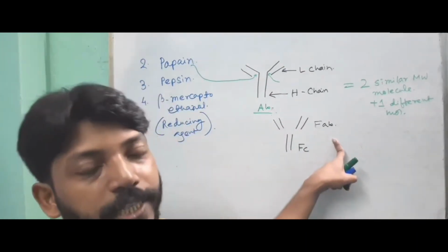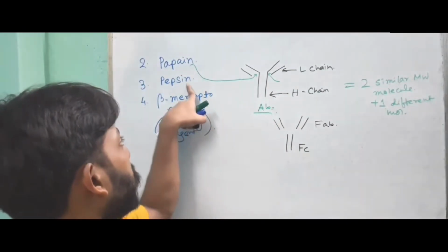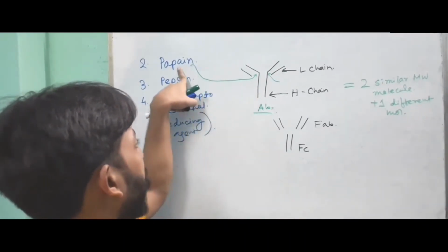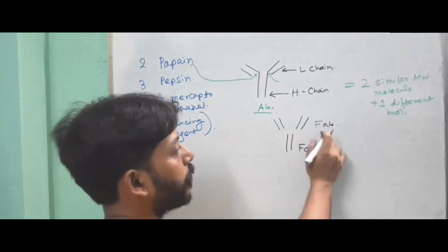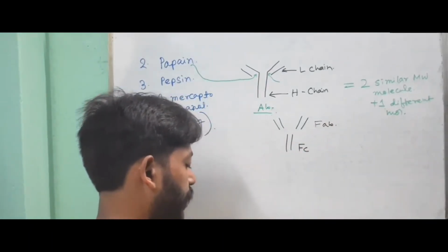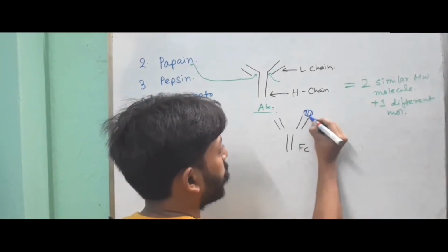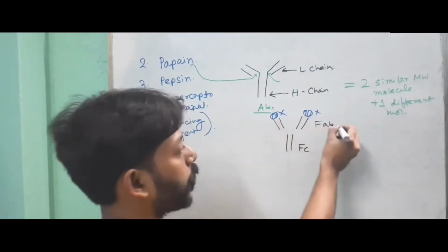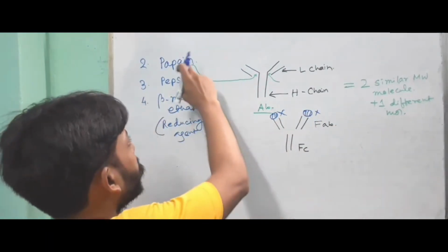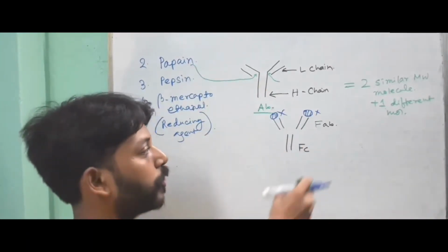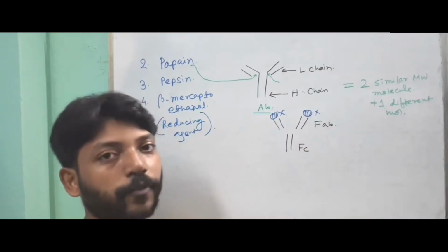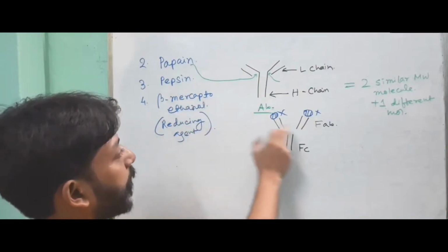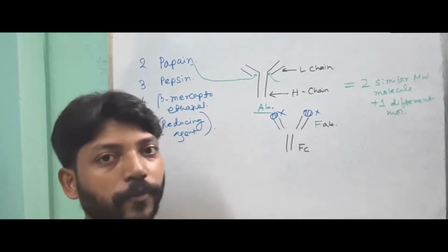This Fab region, or antigen binding region, was known by performing the experiment of digesting with pepsin, because when we digest the antibody with papain, the two fragments produced, called Fab, cannot bind with antigen. You have to remember this. Both of these Fab fragments cannot bind with antigen in this condition. So by performing the papain experiment, scientists could not know that this region is responsible for antigen binding. But by performing the digestion with pepsin, they found that this region is actually responsible for antigen binding.